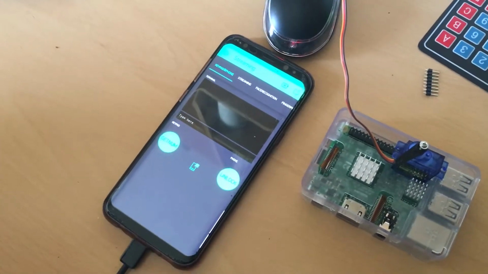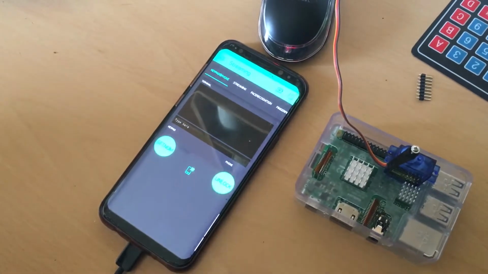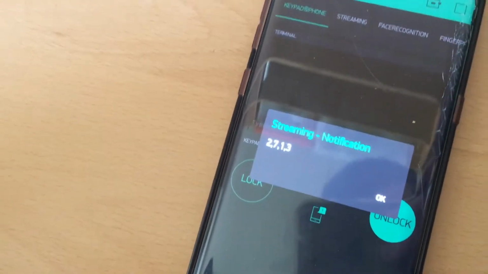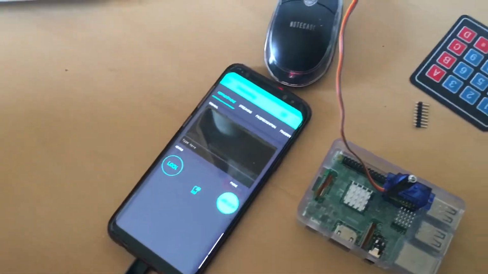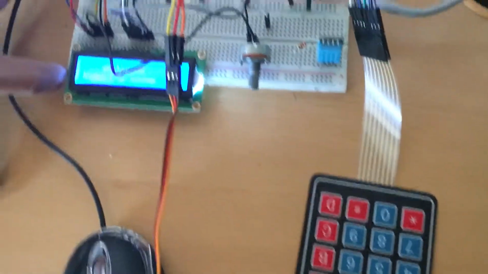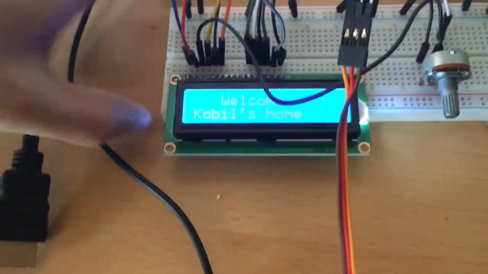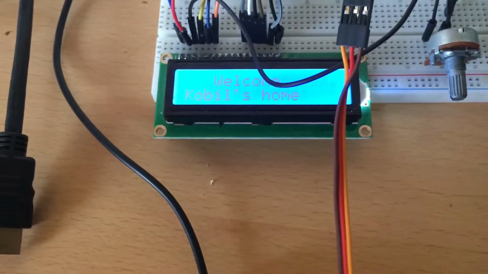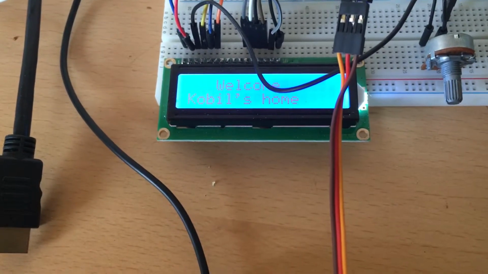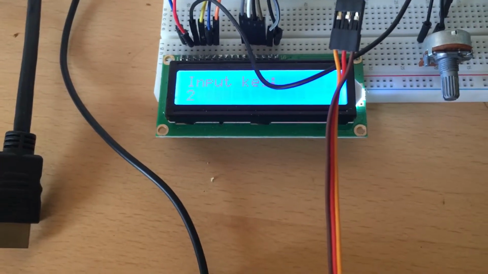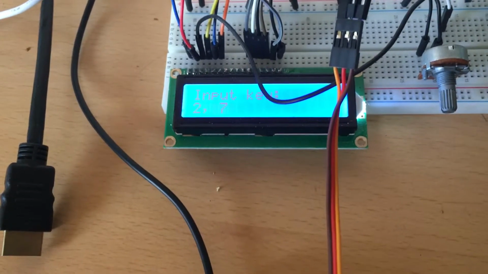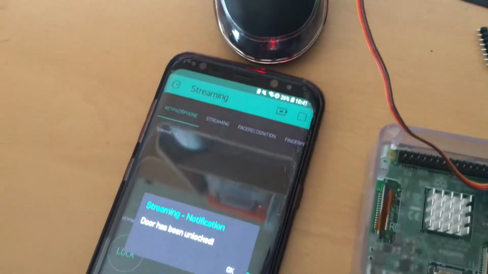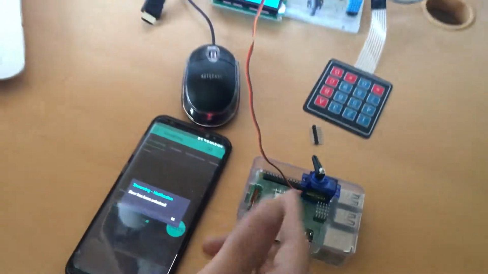And let's ask a random number to input on our keypad. Here is a random number, 2713, and let's input it here. It shows welcome Kobil's home. For now, when they input, it shows the input number: 2, 7, 1, 3. Yeah, here the door has been unlocked, and you can see.